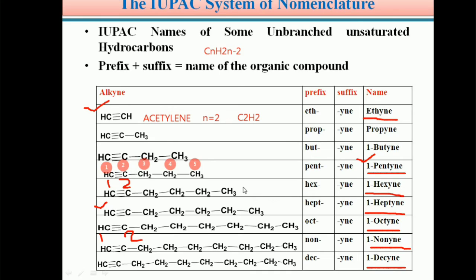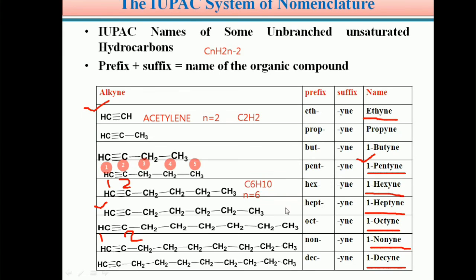You can see any example, or you can see hexyne. So students, in case of hexyne, n equals 6, because it is hex, so 6 carbon atoms. So n equals 6 means the molecular formula of hexyne becomes C6H, 12 minus 2, means C6H10.